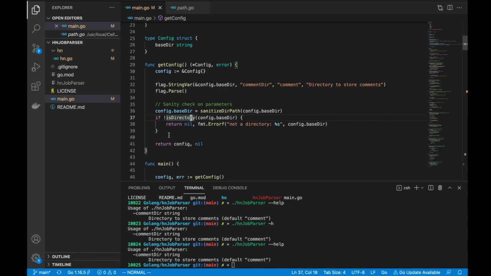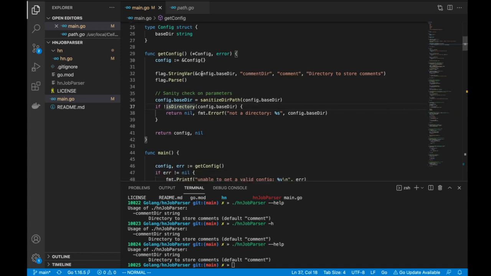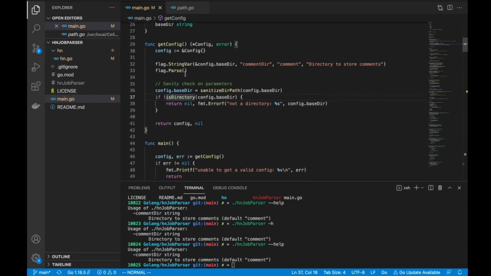Right. So coming back, we handle the dir flag, the command line parameter. I was hoping that maybe I'll expand it. Haven't expanded it yet. I don't see a reason, but just wanted to have it separate. Then you do a check whether the input that was actually provided is a valid directory or not.